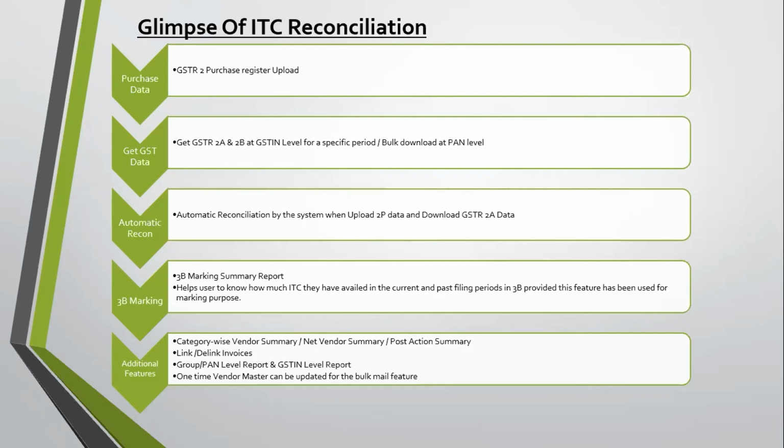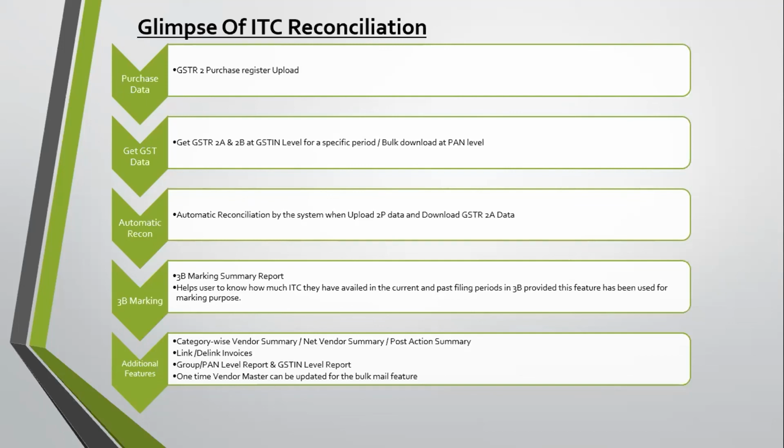Now there are some additional features which we were lacking in the older version, such as link and delink. What are link delink invoices? These are the invoices which the system has automatically matched or mismatched from our side. For those particular invoices, sometimes there is a need to rethink and recheck them.